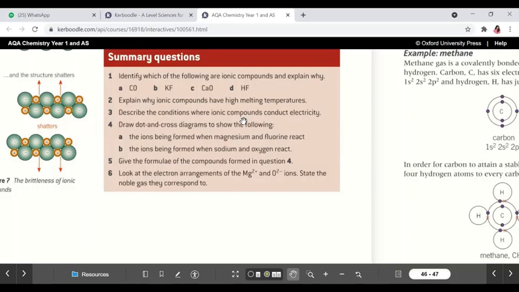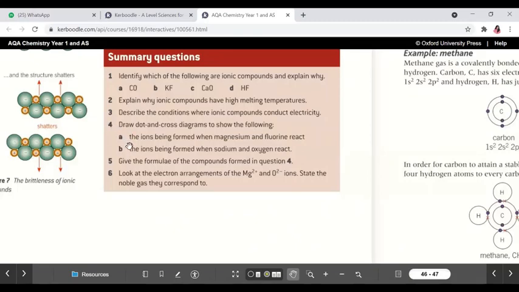Next is your cross dot diagram to show the following: ions being formed when magnesium and fluorine react, and when sodium and oxygen react. Do you know the concept of valency, Ayush? Let me explain. Please read the A part of the fourth question. Ions being formed when magnesium and fluorine react. So it'll be magnesium and fluoride ions.